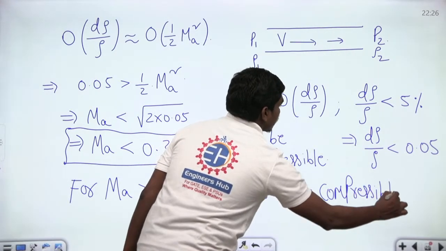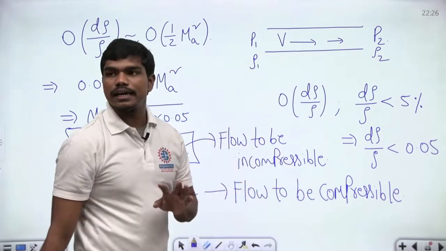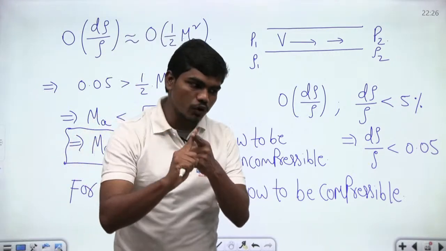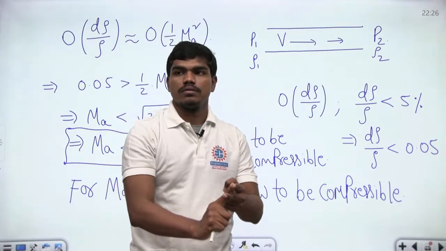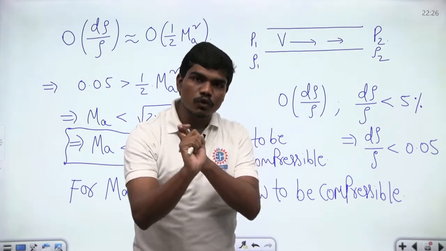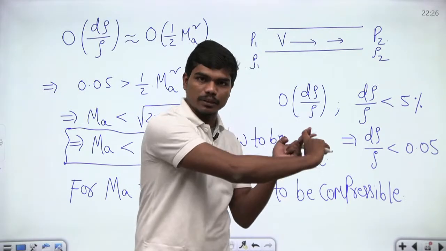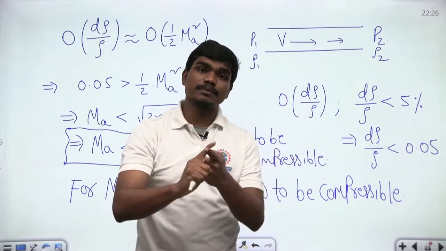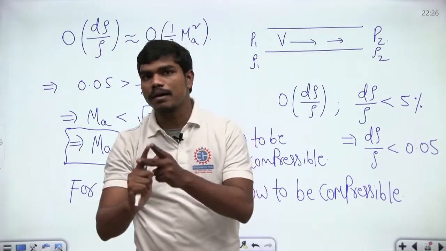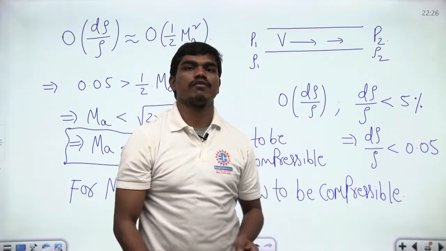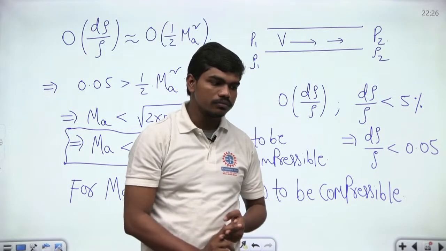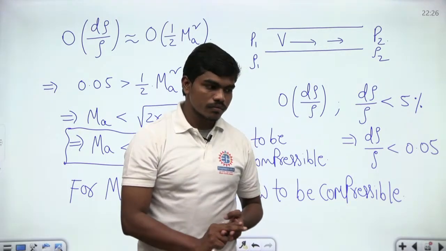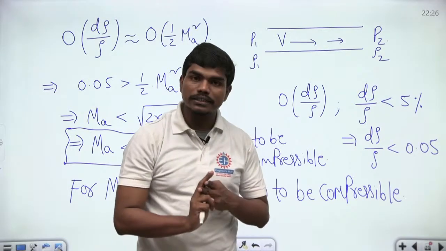Flow to be compressible. So are you all clearly understanding the difference between incompressible fluid and incompressible flow? Many times an incompressible fluid can suffer a compressible flow depending upon the pressure loss. At the same time, a compressible fluid can also suffer an incompressible flow if it's flowing at a bit of low velocity. Is that clear to all of you?